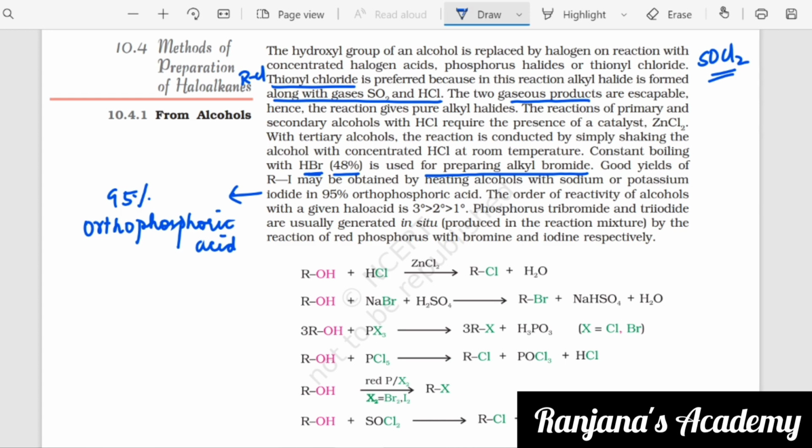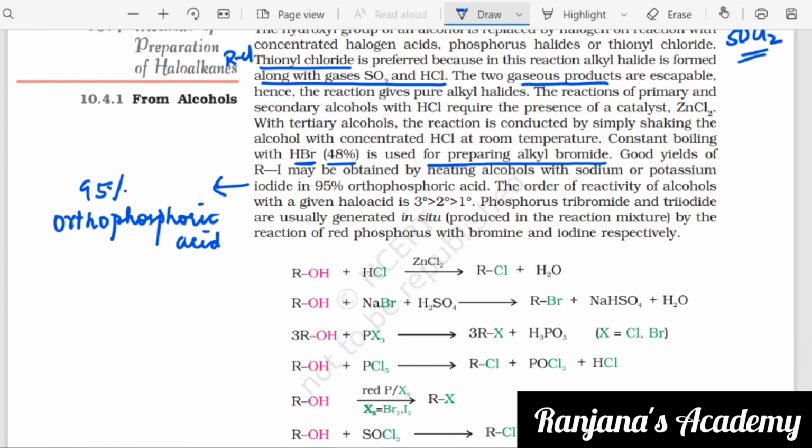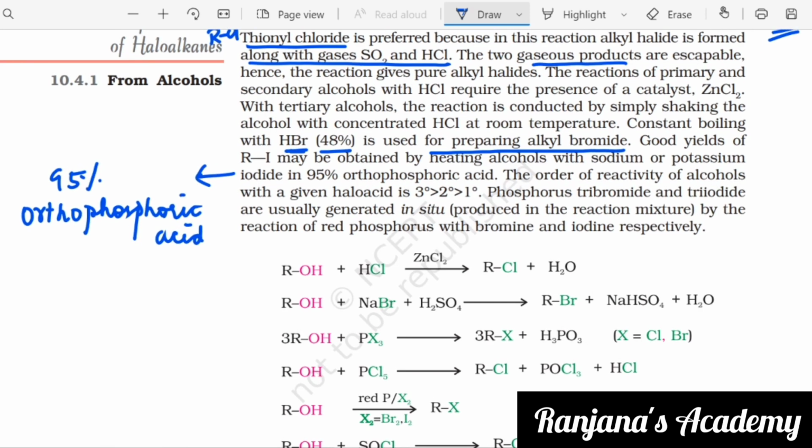The order of reactivity of alcohols with a given halo acid is 3 degree greater than 2 degree greater than 1 degree. What do you mean by this? The order of reactivity of alcohols will be greater for tertiary, followed by secondary, followed by primary.